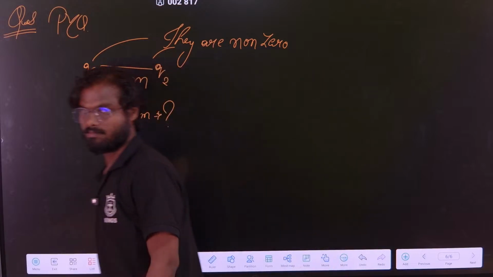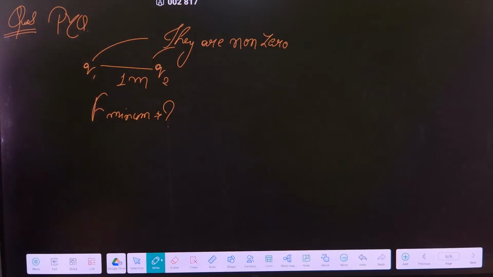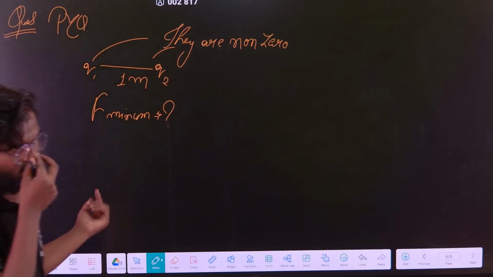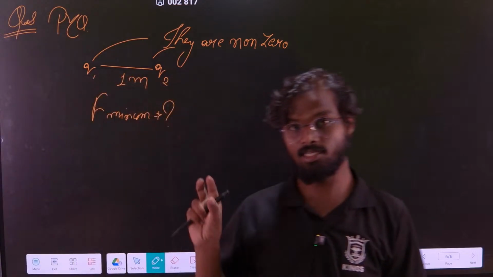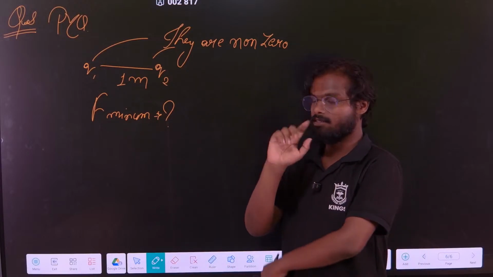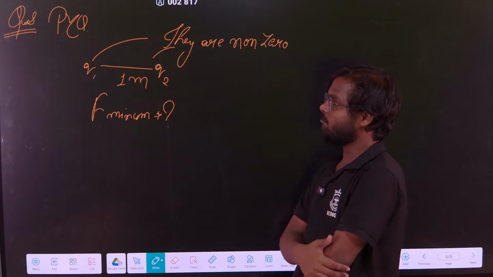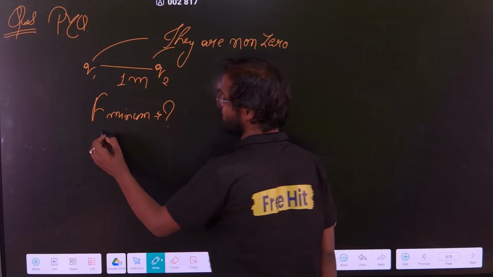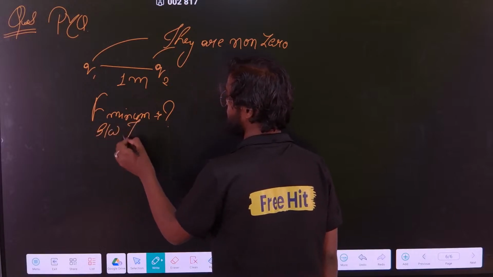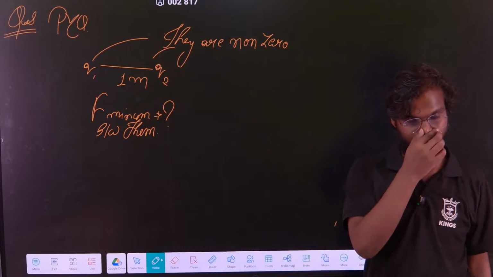Now solve. If you know Coulomb's law, then you can solve. If you have really understood what I teach, then you can solve. Otherwise, you can't solve. What is the F minimum between them? Obviously between them.